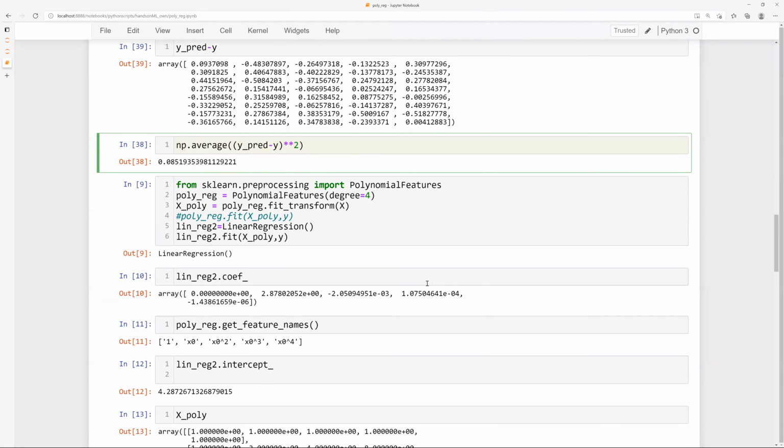Does anybody have a question here? I'll answer that, otherwise we'll move on to how to do this polynomial fit.